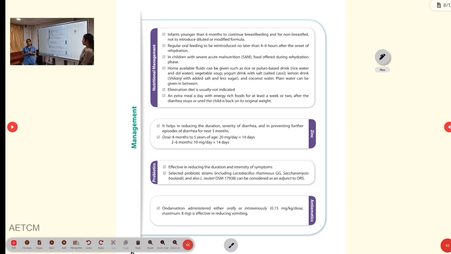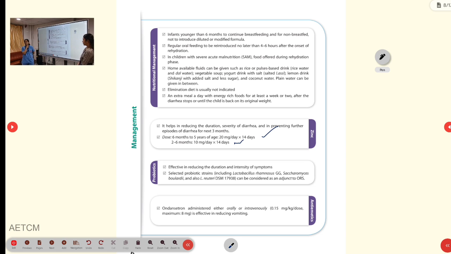Then zinc should be given to every child, because it decreases the severity and duration, and also prevents further episodes. Children more than 6 months will be given 20 mg per day, and less than 6 months will be given 10 mg per day for 14 days. Then probiotics are not usually preferred, but we can give them, because they are effective in reducing the duration and intensity of symptoms, and usually we give lactobacillus.